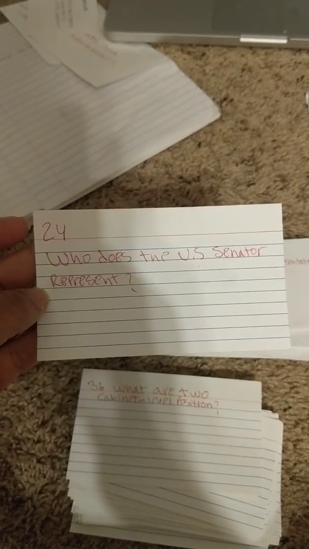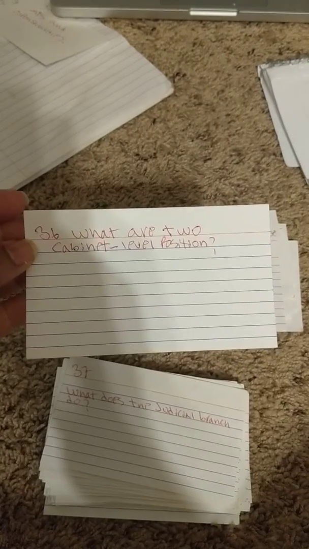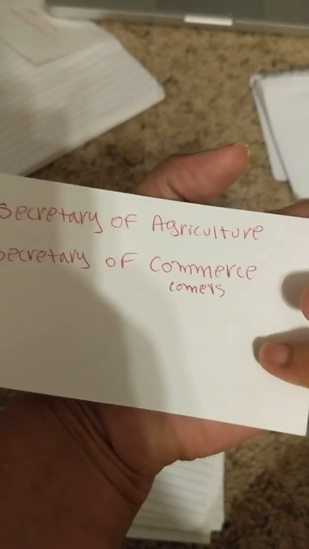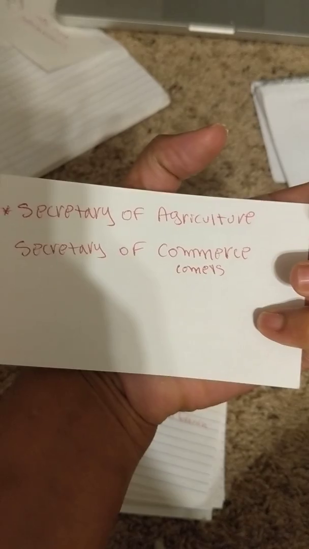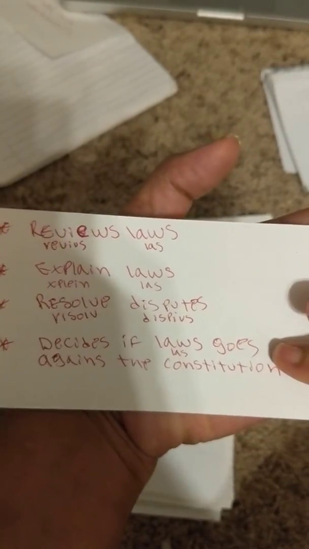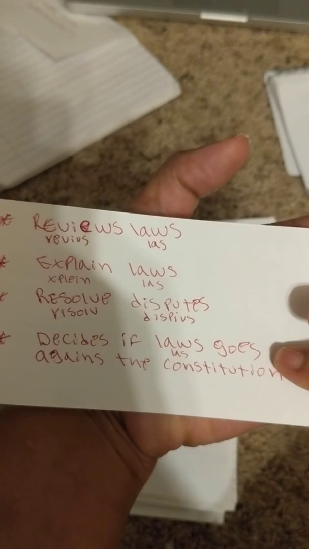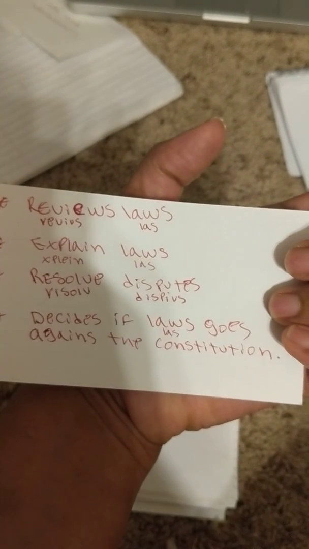Who does a U.S. Senator represent? They represent all the people of the state. What are two cabinet level positions? Secretary of Agriculture, Secretary of Commerce. What does the judicial branch do? Reviews laws, explains laws, resolves disputes, decides if laws go against the Constitution.